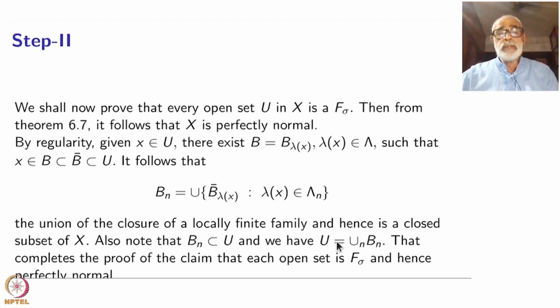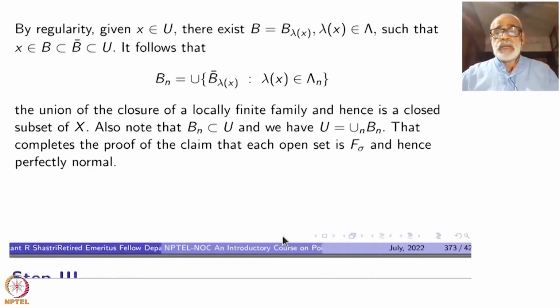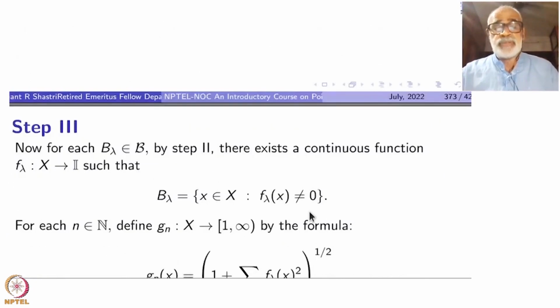For each point there is something. When you take the whole of them, it has to cover U itself. So what we have shown is U is a countable union of closed subsets. Okay, so that completes the proof that every open subset is F sigma.